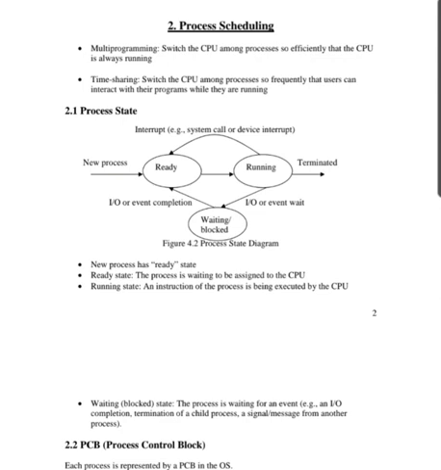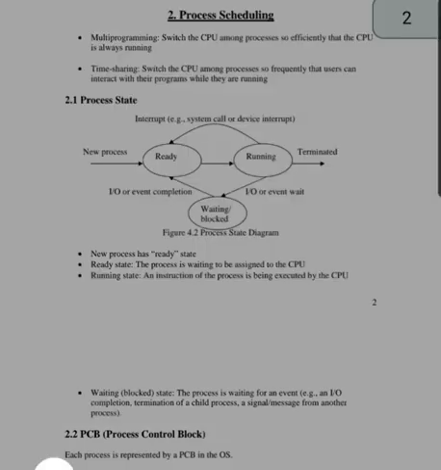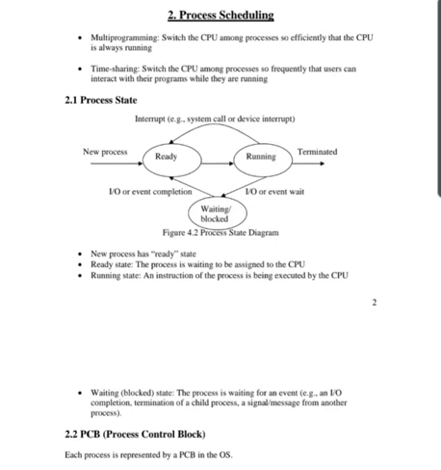Now what does the waiting state mean? The process is waiting for an event. For example, an input output completion, termination of a child process, or a signal message from another process. So this is the waiting or blocked state.